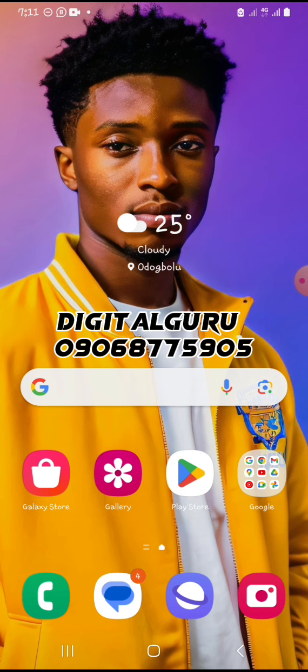Let me use this as an example. You cannot have Twitter on your phone twice. It's not possible. You can only have one Twitter. But Parallel Space will help you clone the app, so you'll be able to have two MTN apps on one device. So this is what you do. For you that are having two phones, well, you are very lucky. But if you are not using two phones, download Parallel Space, then watch a YouTube video on how to use it. So this is how it goes.